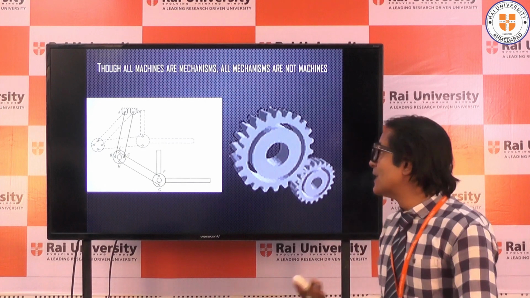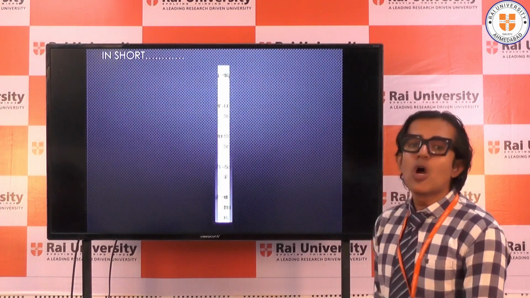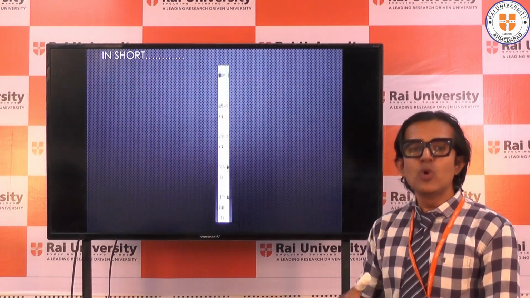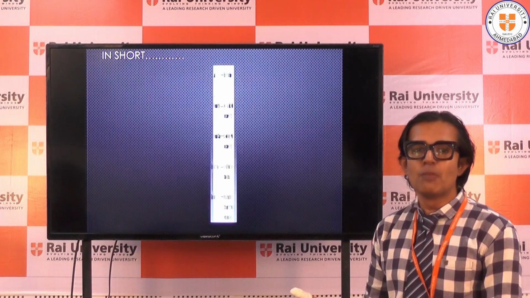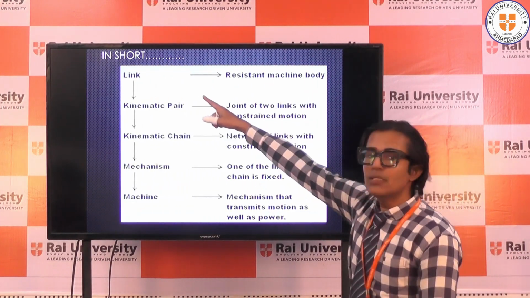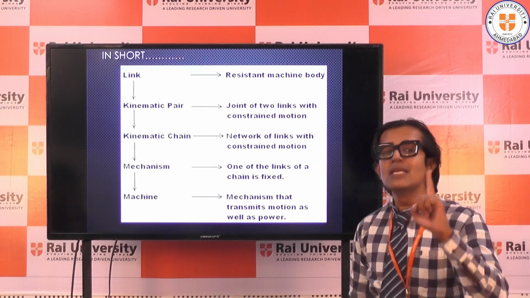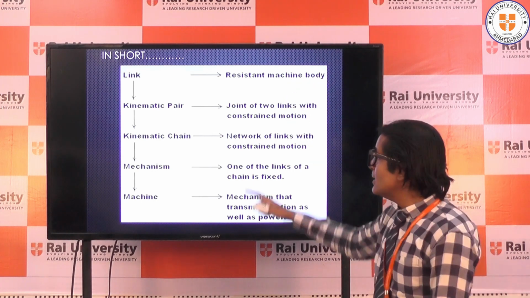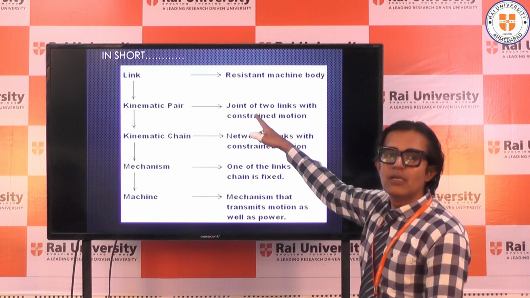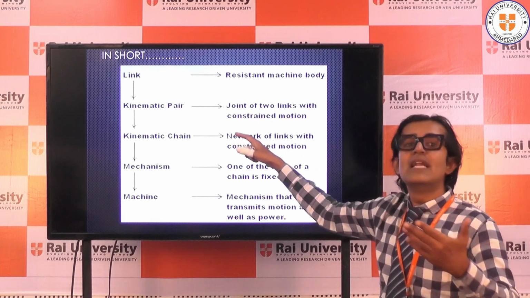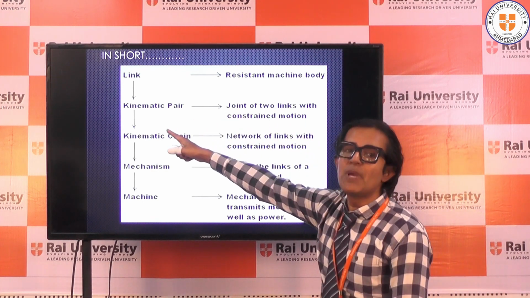Moving further, in short, I would like to put this into a nutshell, where we started from. We started from the link. A link is just a single resistant body, a single machine element. When two links are connected in such a way that they have relative motion, it will be called a pair.